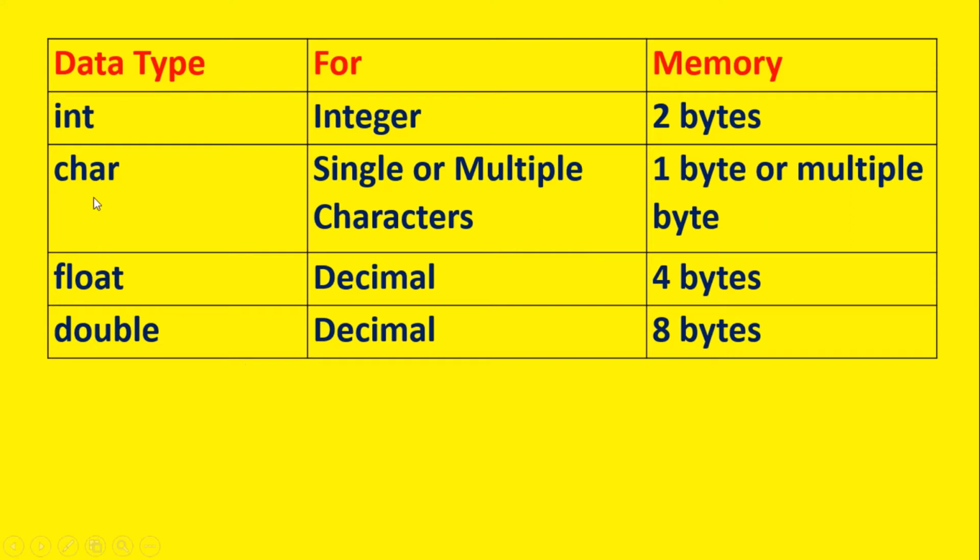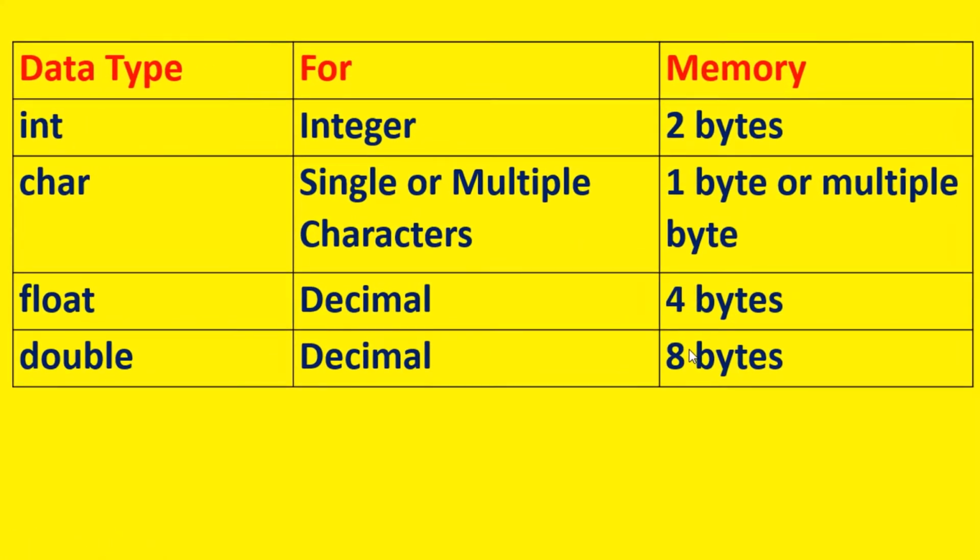There are four data types which are also present in C. They are similar but the format specifiers are used in case of C language. See, if you see the chart, there are four types and we have mentioned the memory representation for them. That means how much memory is represented by each data type. Float and double are used for decimals. That means whenever they are internally stored, float will store 4 bytes and double will store 8 bytes.